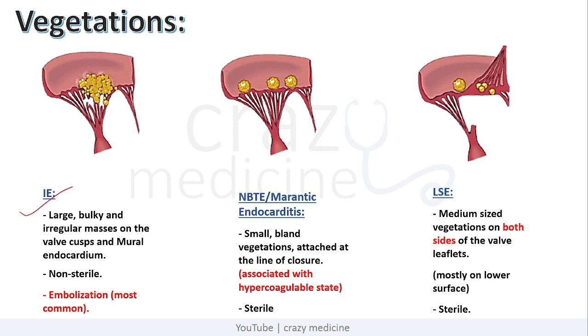First of all, in bacterial endocarditis, vegetations will be large, bulky, with irregular masses on the valve cusps or mural endocardium. As it is bacterial, it is non-sterile, and the most common complication is embolization. Second is NBTE or marantic endocarditis. As it is non-bacterial, it is sterile endocarditis, and vegetations are small, bland vegetations attached along the line of closure. And last is Libman-Sacks endocarditis, as is seen in SLE. It has medium-sized vegetations present on both sides of the valve. It is mostly on the lower surface, and it is also sterile endocarditis because it is due to immune complex deposition.